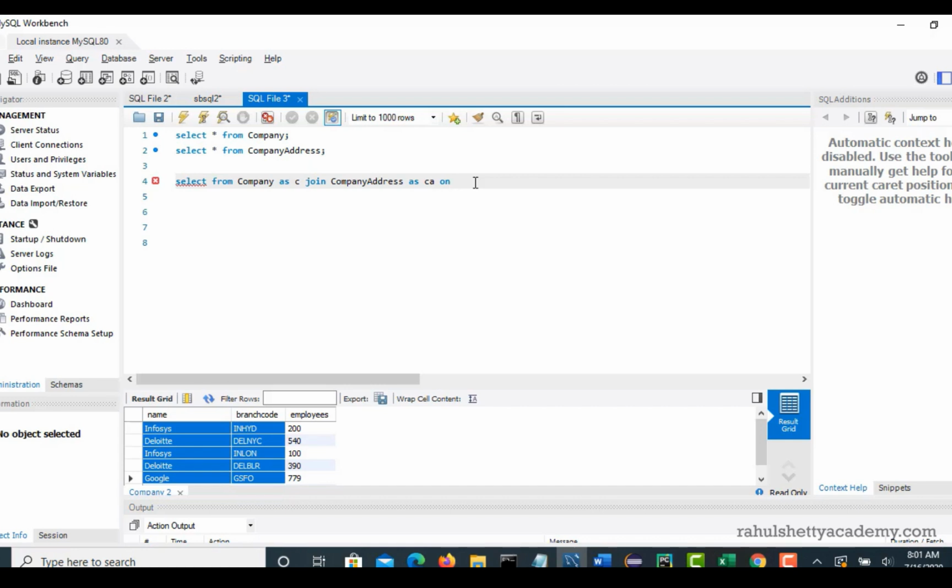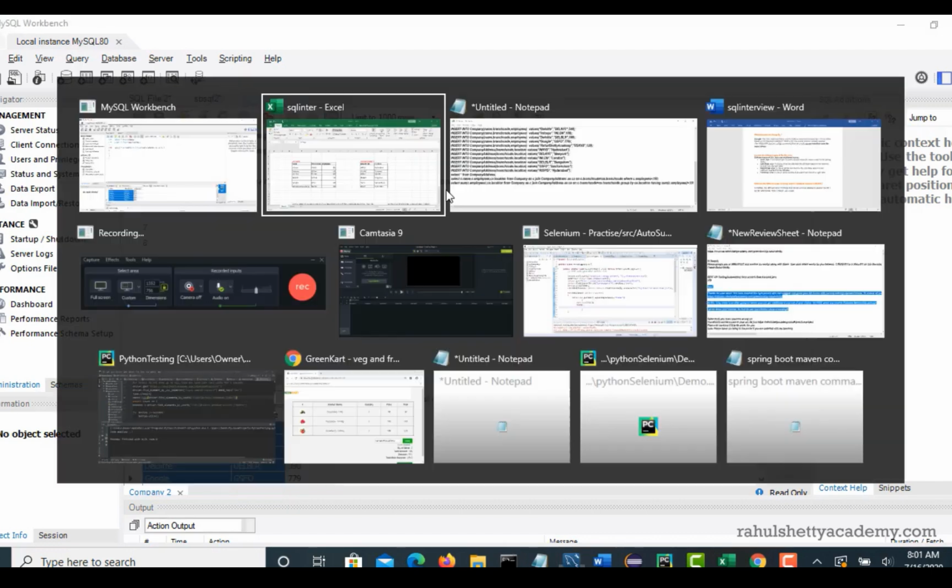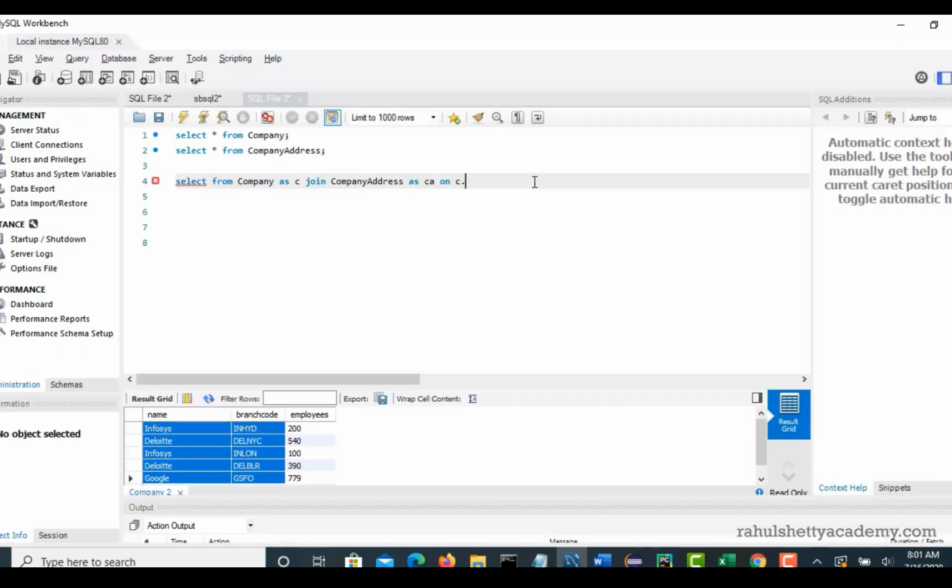On, see, any column in company can be retrieved with the help of reference C, right? C dot branch code equals company address, which is CA, this is from the other table, CA dot branch code.